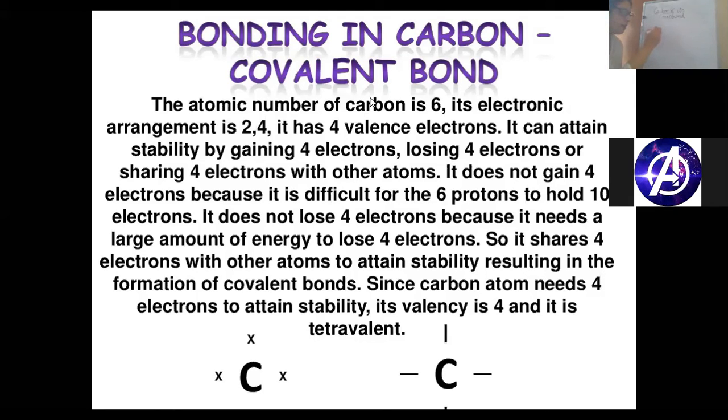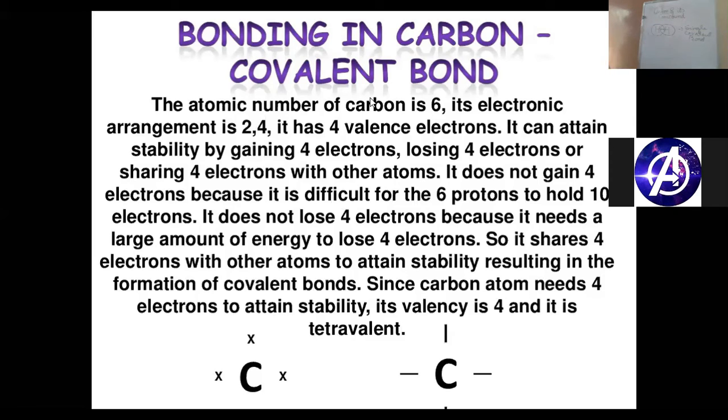Where only one pair of electrons is shared, that type of bonding is called a covalent bond. But here only one pair of electrons is shared, so it will be called a single covalent bond. If two pairs of electrons are shared, then what will it be called? Yes, it will be called a double covalent bond, right?